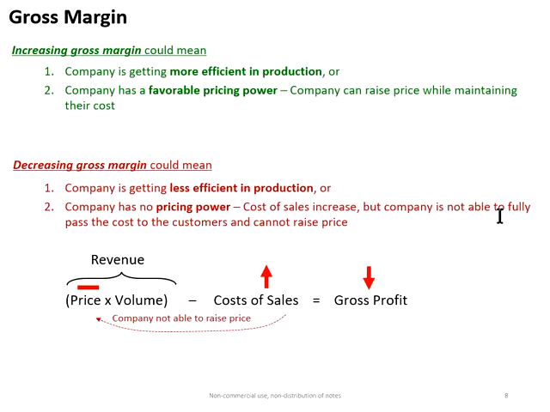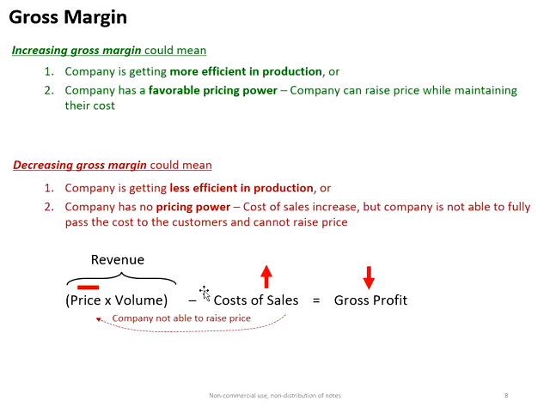They are not able to fully pass the cost to the customer and cannot raise price, because once they raise price, the customer will go to other competitors. So I don't want to see my investment have this kind of characteristic of decreasing gross margin over the past 5 years.